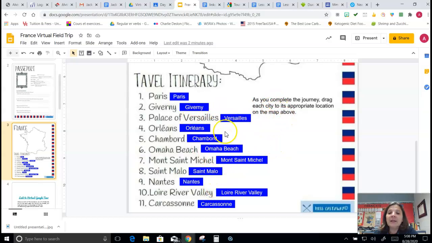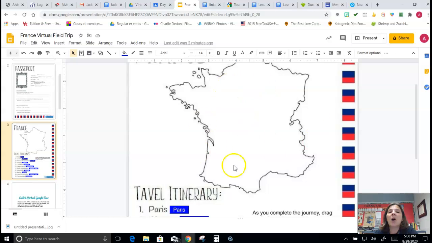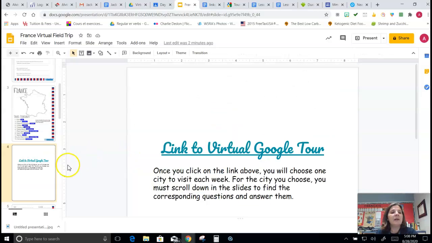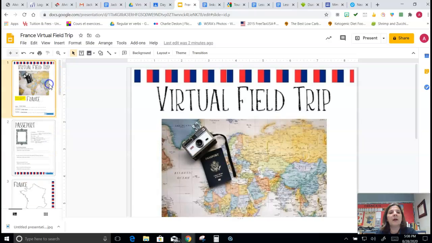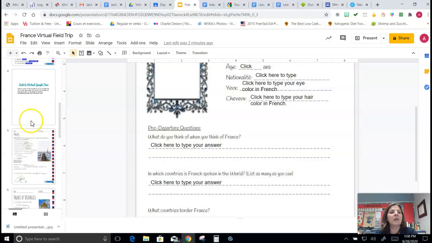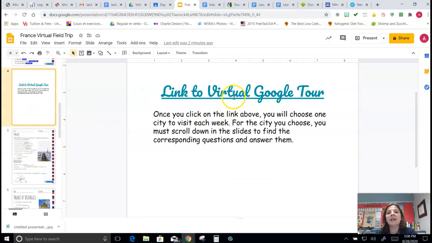And as you complete that tour, you're going to drag and drop that city on top of the map of France. So you need to know where it's located. All right. So then, once you have done your title page and your passeport, then you're going to go to this page and you're going to click on this link to the virtual Google tour.